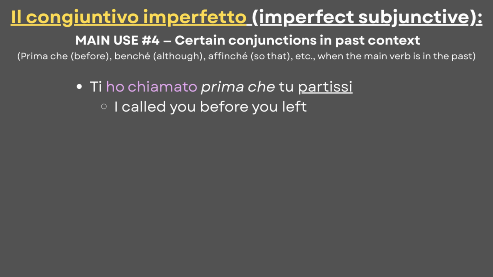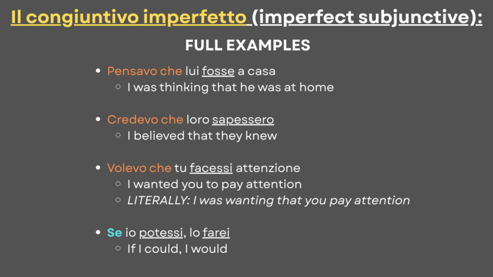On a final note, we can see some examples that are practical in everyday speech. Although it's a complicated mood, it's still used by native speakers in Italy, mainly for imagination, thoughts, and uncertainty. Pensavo che lui fosse a casa. Credevo che loro sapessero. Volevo che tu facessi attenzione. Se io potessi, lo farei.